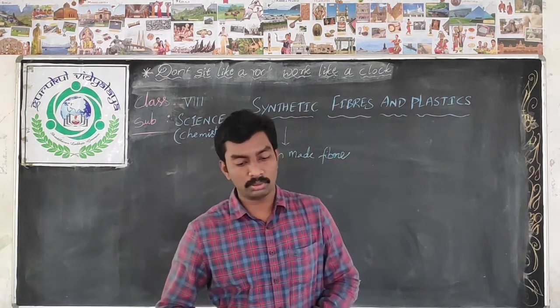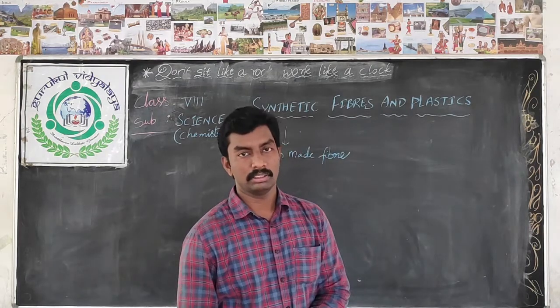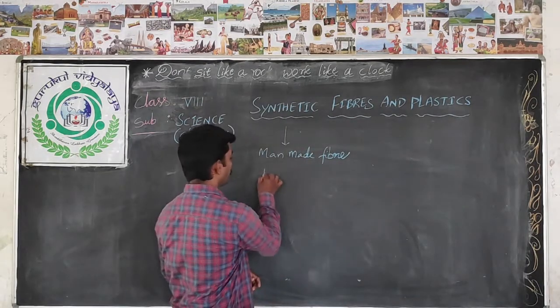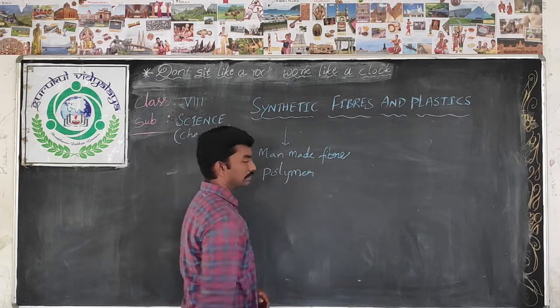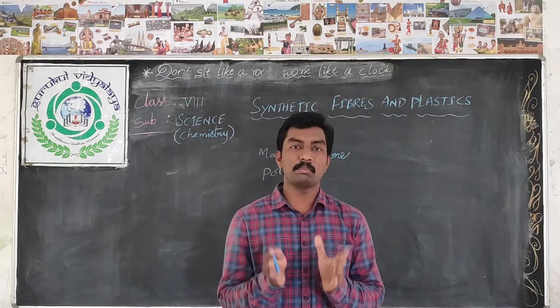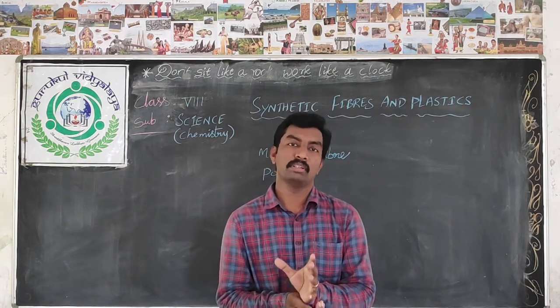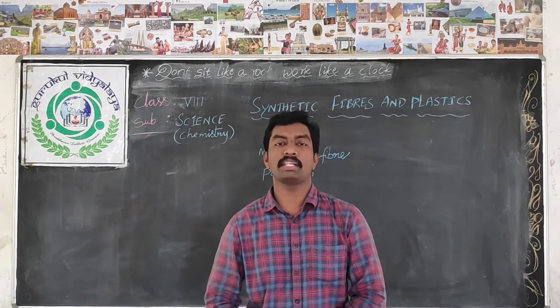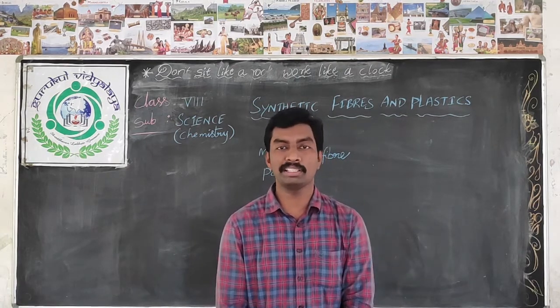And now we are going to learn about a word, polymer. Do you know polymer? Generally polymer means many small units which are combined to form a larger unit. Then what do we call the smaller unit?